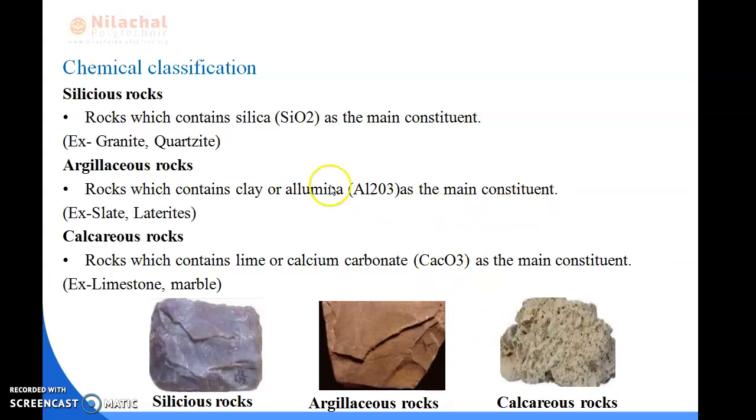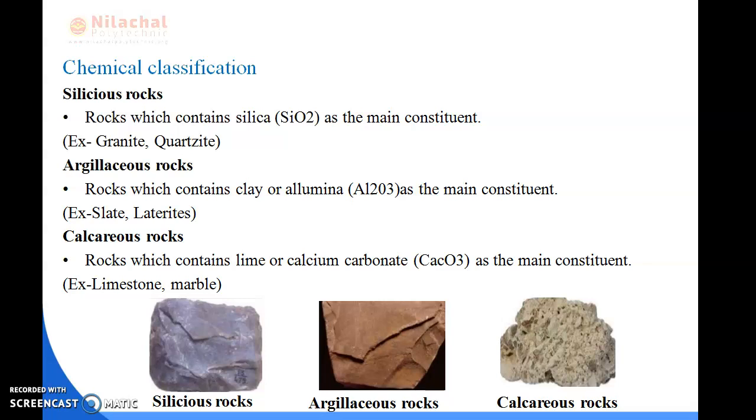Next is chemical classifications. Chemical classification, I have told you about. The classification is based on which type of chemicals the rock contains. Okay. First we can say that is siliceous rocks. Siliceous rocks means what? The rocks which contain silica as a main constituent. Silica is one type of chemical, SiO2, the main constituent in siliceous rocks. For example, granite and quartzite.